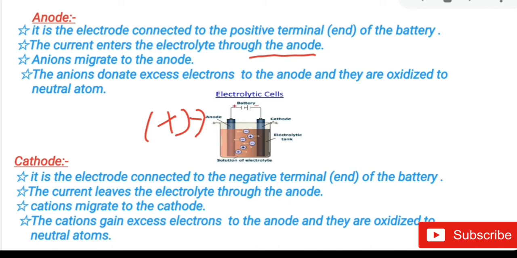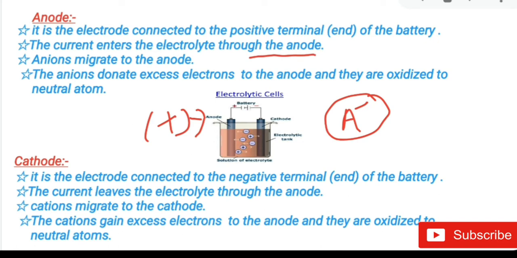Anions migrate to the anode. What is the charge on an anion? An anion always carries a negative charge, so it is attracted towards the positive electrode, that is the anode.